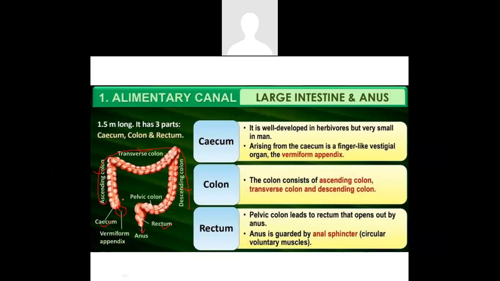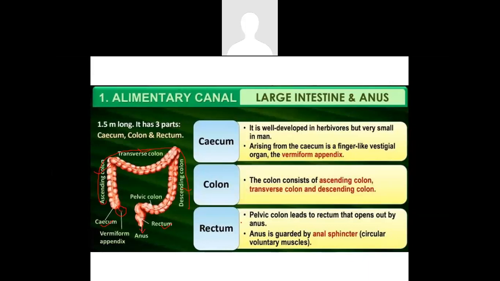And finally, the rectum opens up into the anus, through which the waste materials are ejected out in the process of excretion. And exactly in the place where the cecum is originating, there is a small protruding structure called the vermiform appendix. If this appendix grows a little longer, it will cause a lot of pain in the abdominal region, and that will lead to an operative surgery, a procedure for appendicitis.